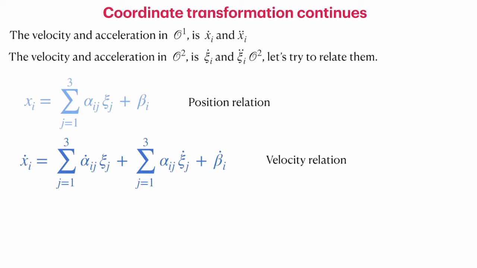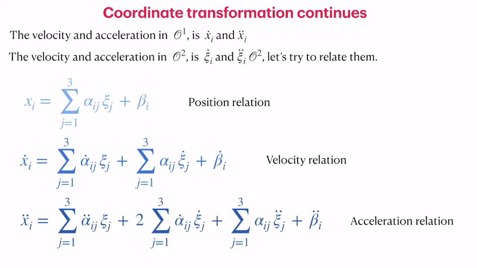So they take part in the derivative, and then we have three terms for the velocity of the particle. That is how we can relate the velocity. It's a simple differentiation using the chain rule. We can differentiate it again, then we get more terms, but it is essentially a straightforward step. We have x i double dot related to alpha ij double dot, and then we have alpha ij dot and xi j dot.